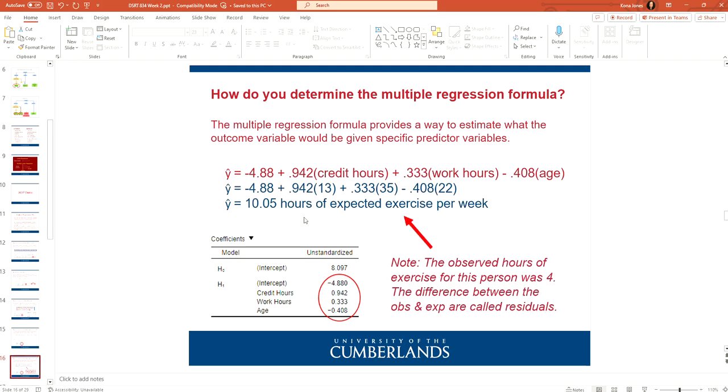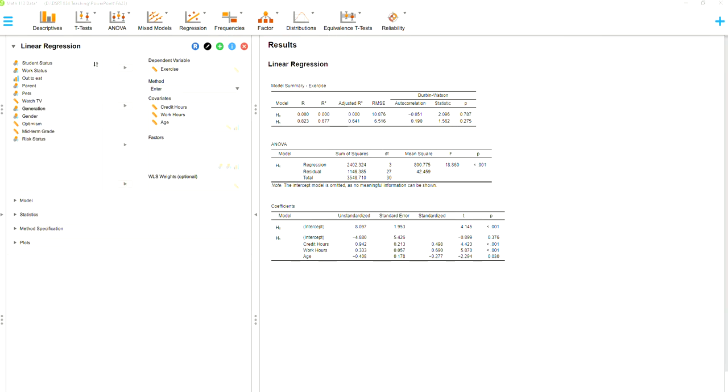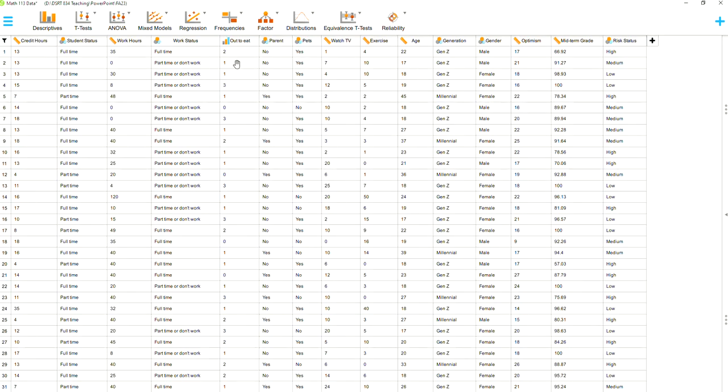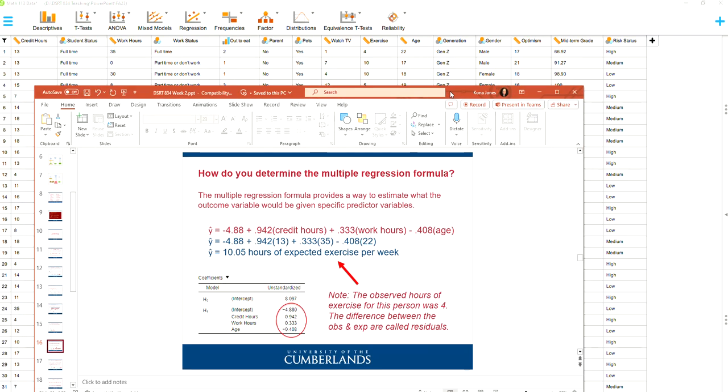So what does this mean in terms of the real world? Remember I said that's the number of credit hours, work hours, and age. So where did those numbers come from? Take a look right up here. Here we've got 13 credit hours. So this is just the very first person. They have 13 credit hours, 35 work hours, they're 22 years old, and they exercise 4 hours per week. So that's our actual real data.